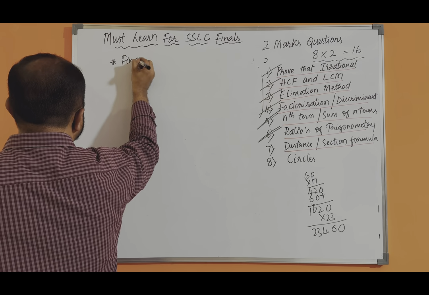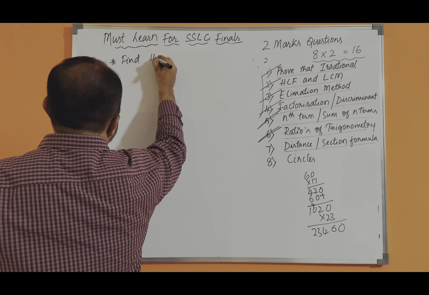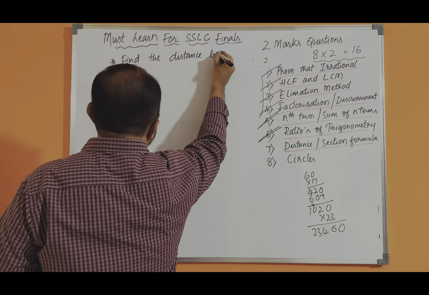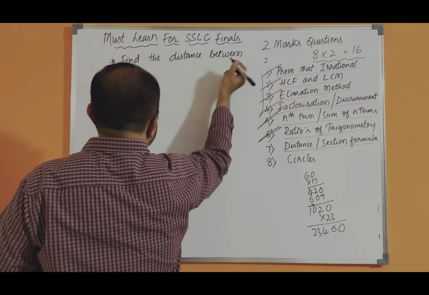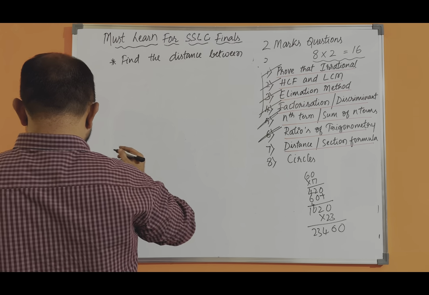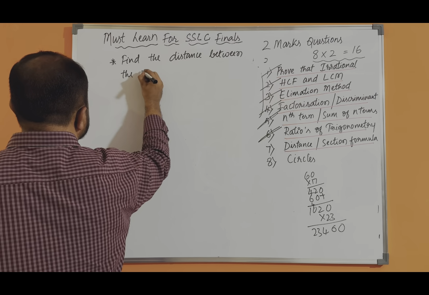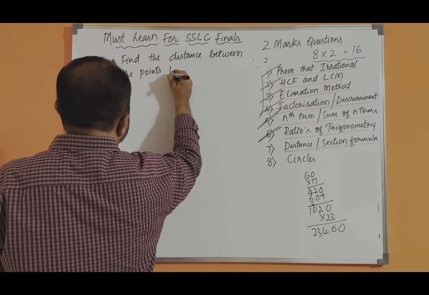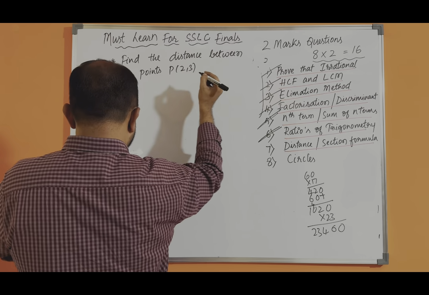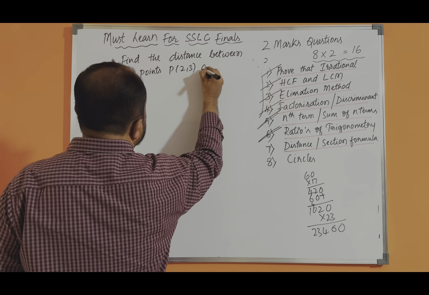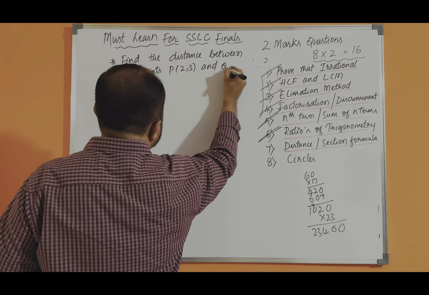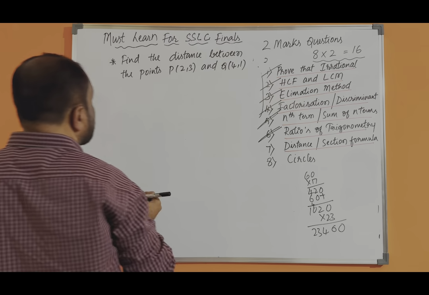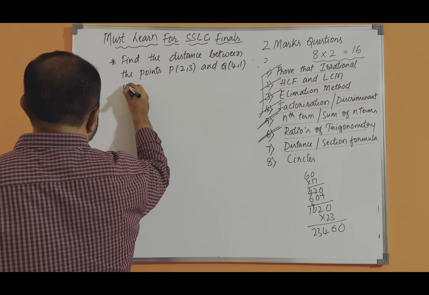Find the distance between the points P(2, 3) and Q(4, 1) using the distance formula.